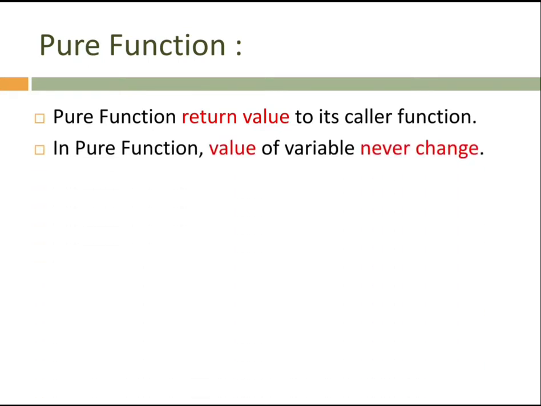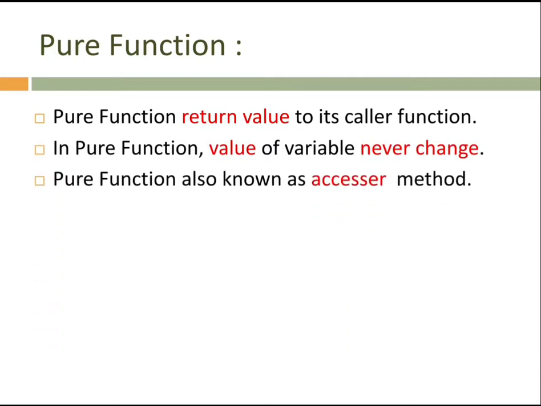Then the second point: in a pure function, the value of a variable never changes. You have to remember that the value never changes in this function. In the third point, we can call a pure function an accessor method.